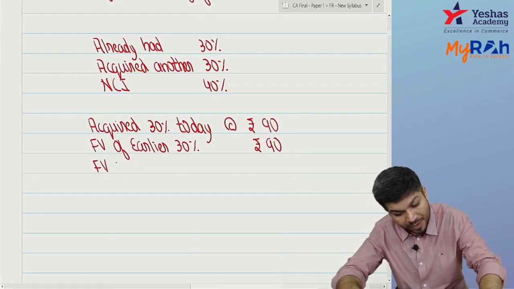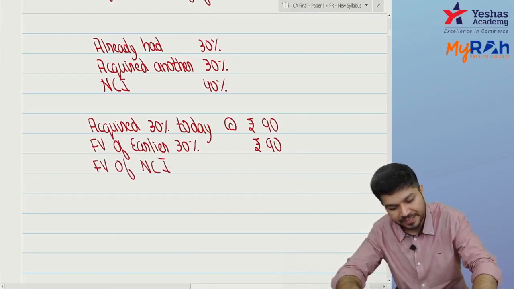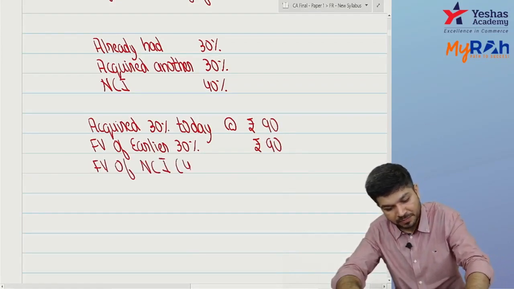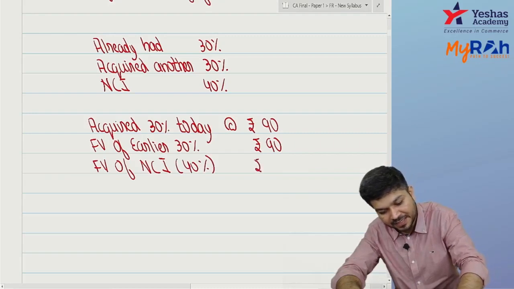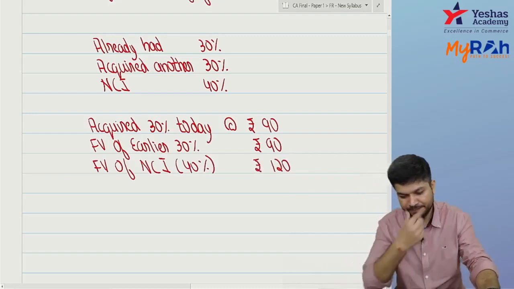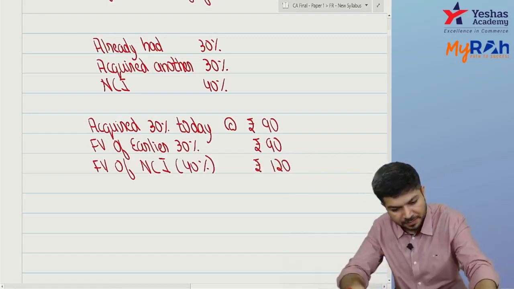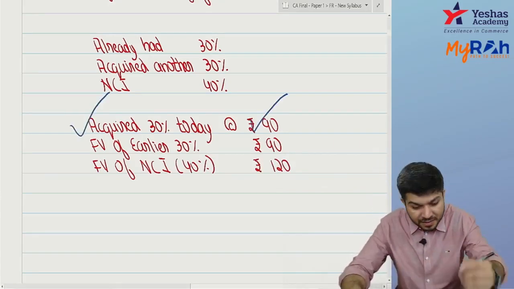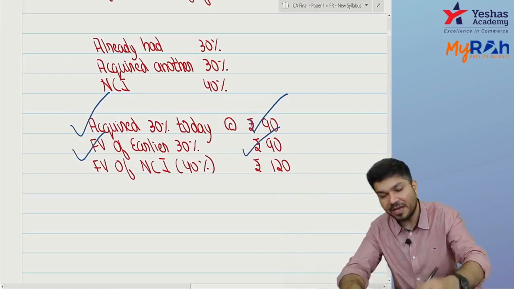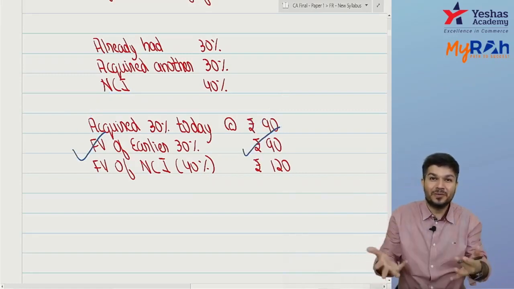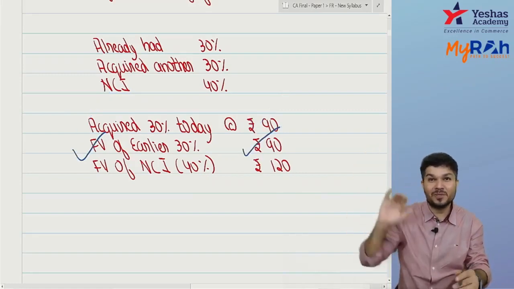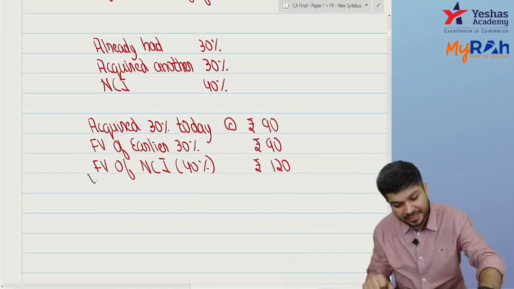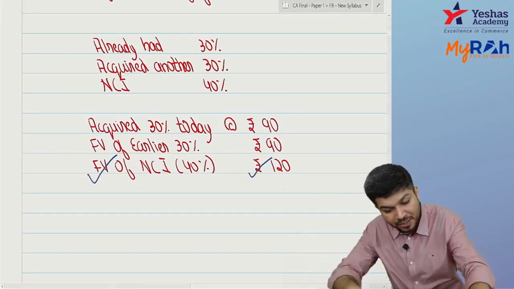And the fair value of NCI, that is 40%, 30% is 90, so can I say this becomes 120? So 30% I'm acquiring today at 90 rupees. The earlier 30% which I had, its fair value is also 90. And NCI 40% is worth 120.